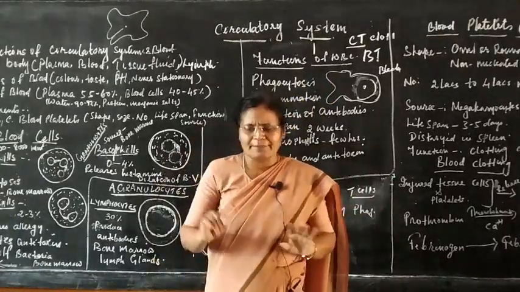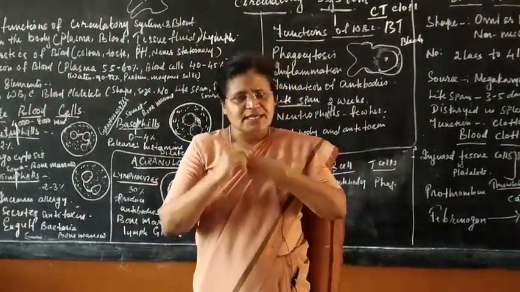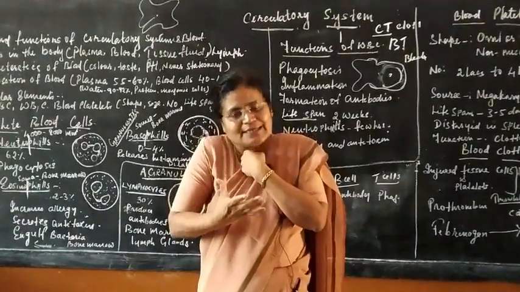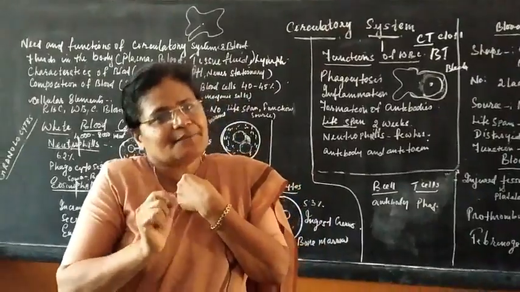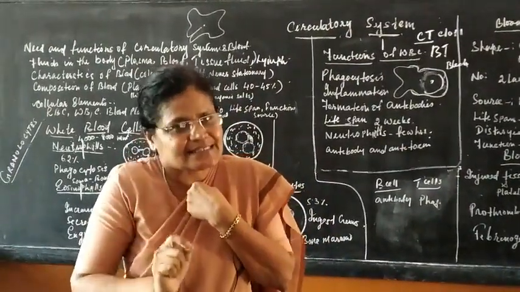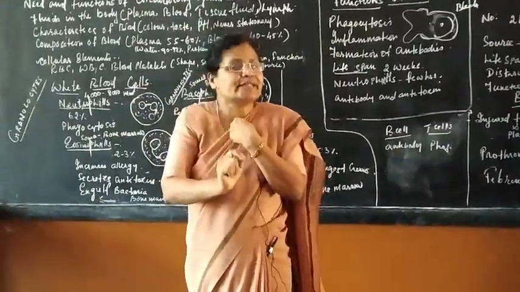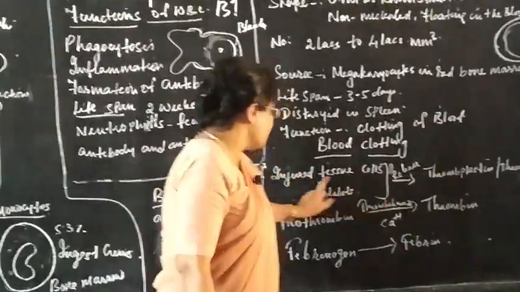Suppose you hit a stone and blood is coming out. Now how does it clot? Because there is an injury, the tissue has got disintegrated. When the tissue gets disintegrated, the blood platelets are released.